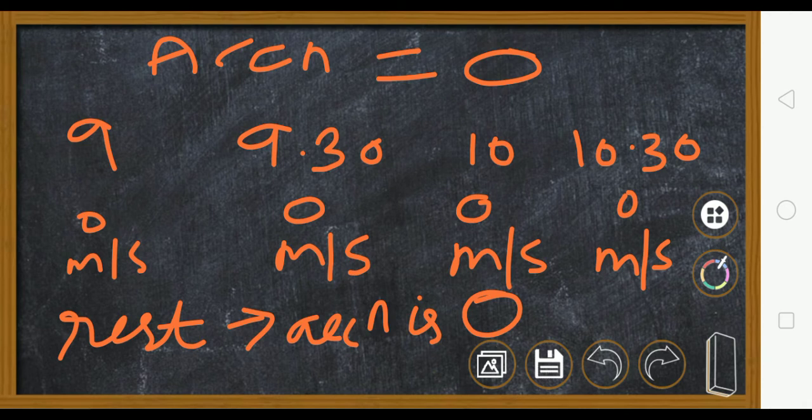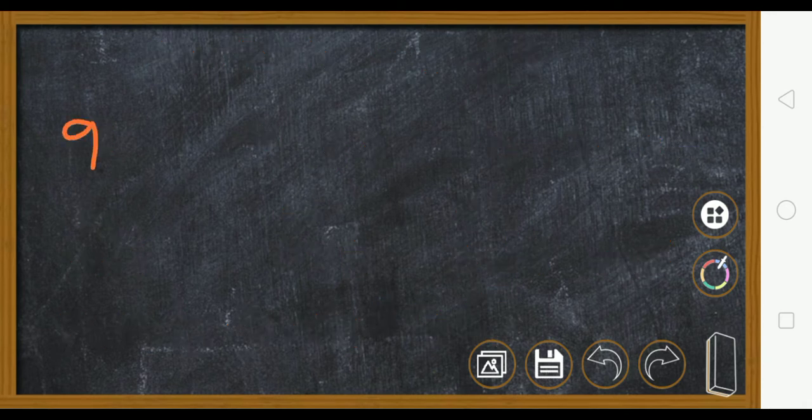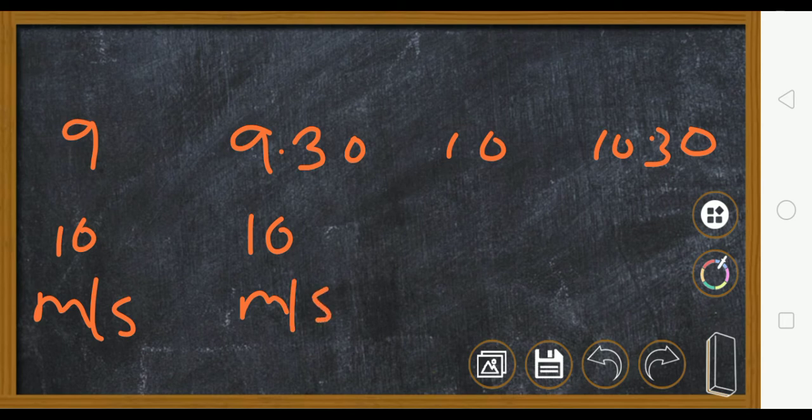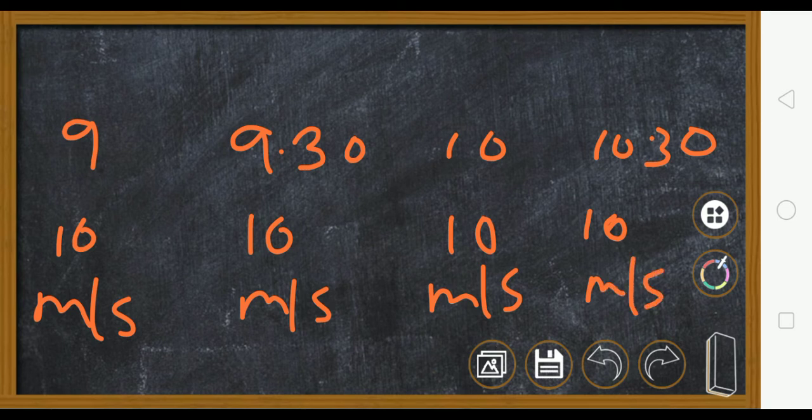Now let us take one more example. Say at 9, 9:30, 10 and 10:30. At 9 o'clock we see a body is moving with the velocity of 10 meter per second. 9:30 also 10 meter per second, 10 am also 10 meter per second, 10:30 also 10 meter per second. It is not changing its speed at all. It is going in the same direction with the same speed of 10 meter per second, meaning that the velocity is not changing.